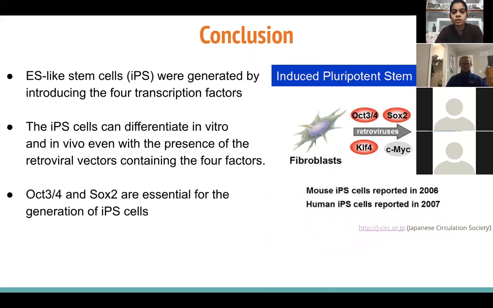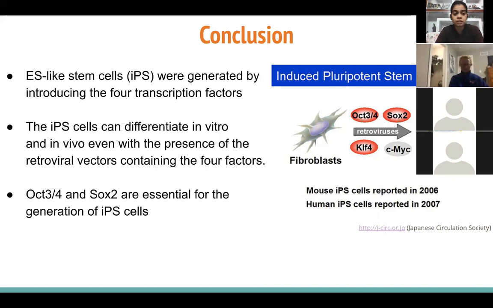So now we come to the conclusion. So now we can conclude that Yamanaka and his group were successful in generating induced pluripotent cells by introducing 4 transcription factors into the mouse fibroblasts using retrovirus. Also, these induced pluripotent stem cells can differentiate in vitro and in vivo even with the presence of retroviral vectors.